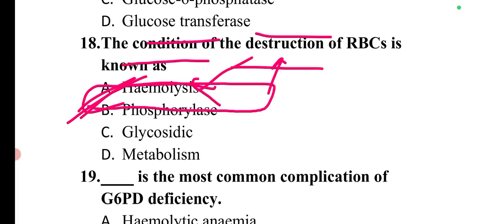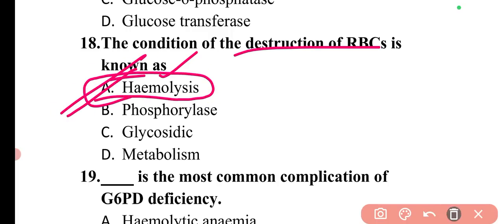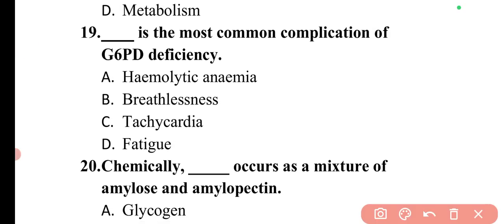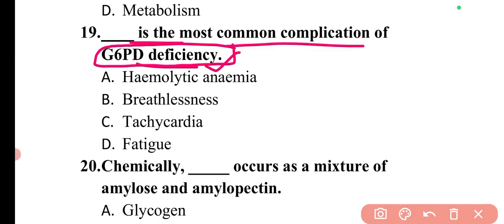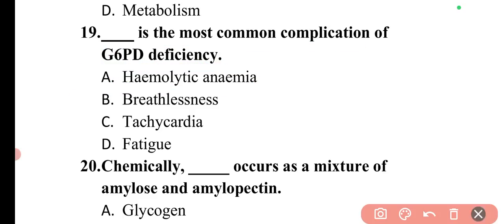Next question is, the condition of destruction of RBCs is known as. So the condition of destruction of RBCs is known as hemolysis. So here option A is correct. Next question is, dash is the most common complication of G6PD deficiency. This we have discussed in pharmacology as well. In G6PD deficiency patients, many drugs are contraindicated because they cause hemolytic anemia. So this is the most common complication of G6PD deficiency.